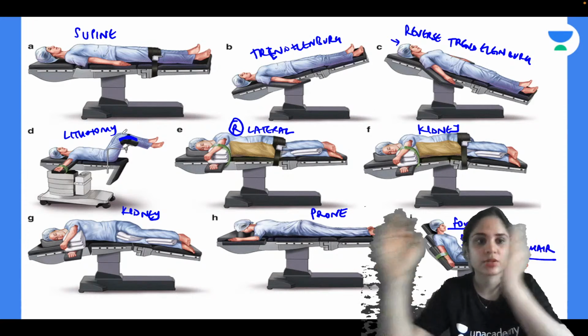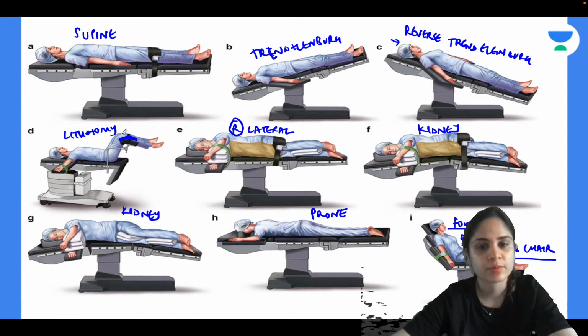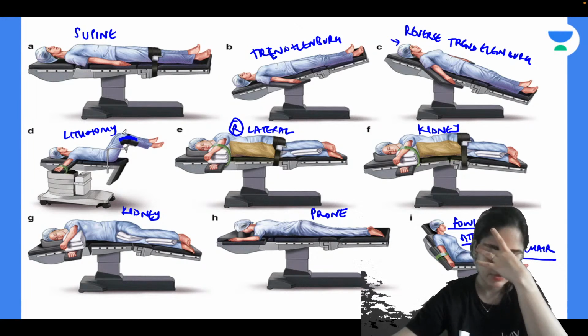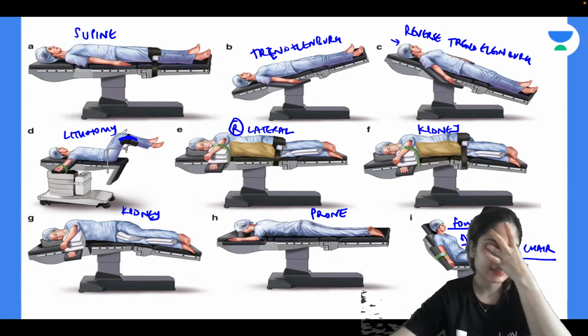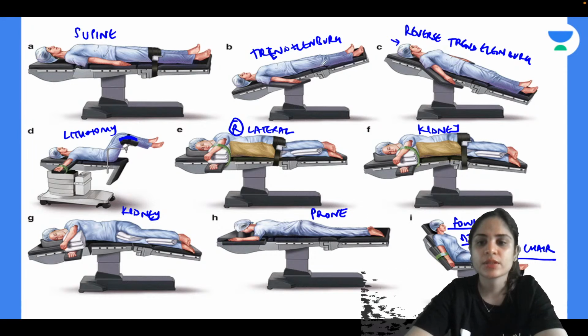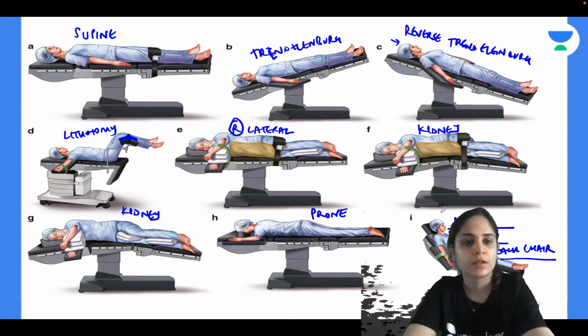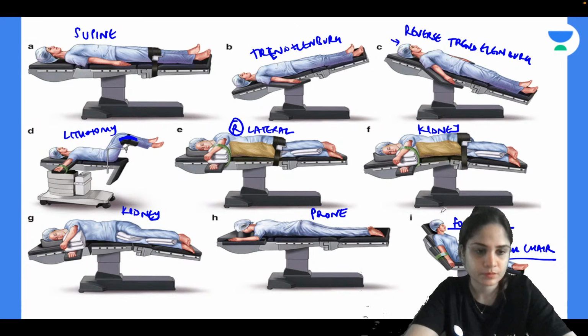So in the prone position, they commonly ask this question: what is the most important thing that you should look for. So the most important organ that you should be looking for in prone position is your eyes, because eyes can get compressed. You can have increased arterial or venous pressure in the eyes, and as a result of this you can have eye injury. Okay, and in Fowler's position, sitting position or beach chair position, which is used in neurosurgery, what do you expect can happen? One of the very disastrous complications can happen in this case.